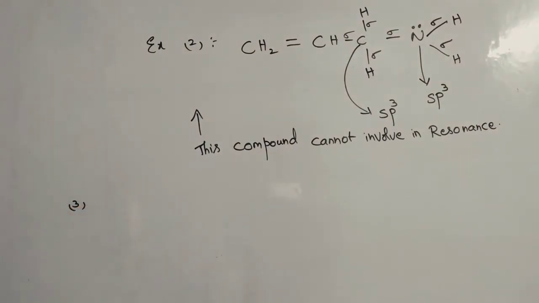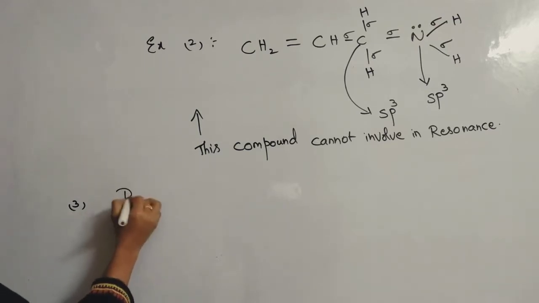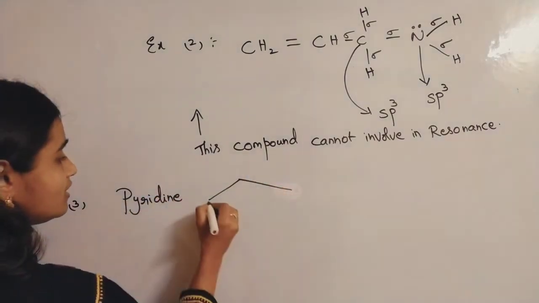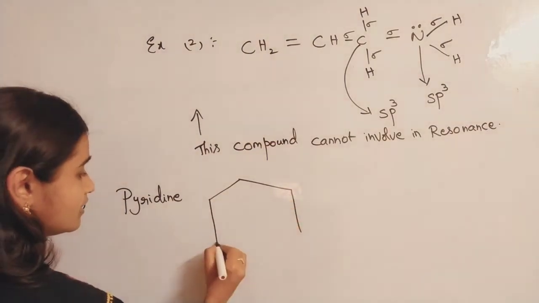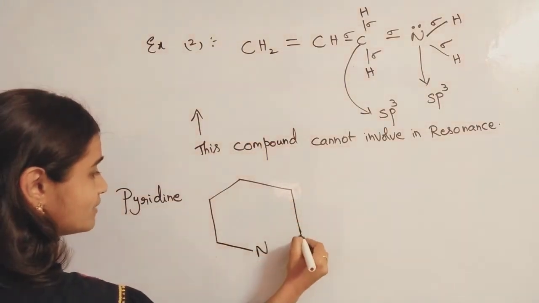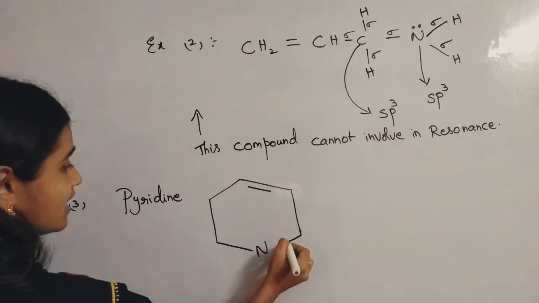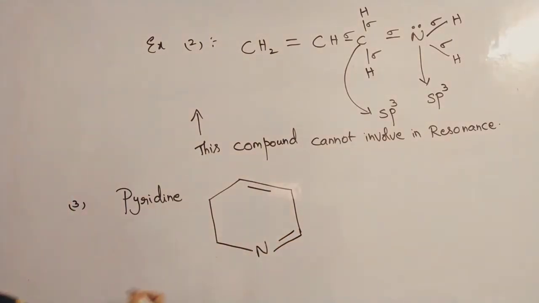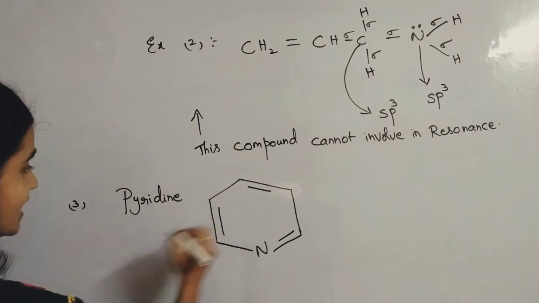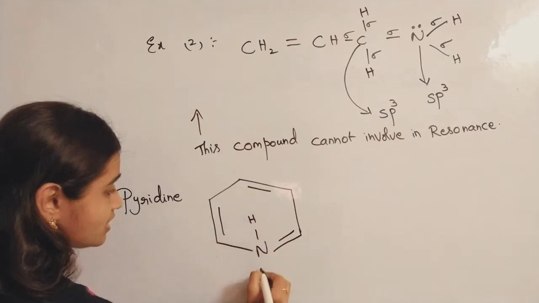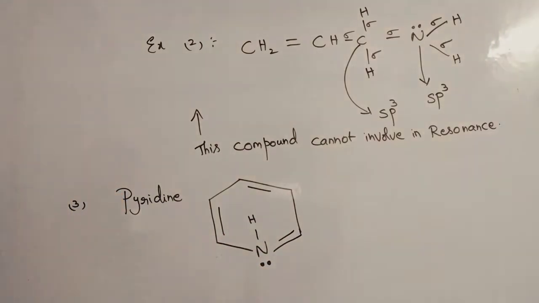The best example is pyridine, which you all know. Example 3, pyridine molecule. Nitrogen is present in it, one of the heteroatomic molecules. Nitrogen is present like this, and alternate double bonds will be there like this. It is attached to one hydrogen and has a lone pair of electrons. So this is the pyridine molecule, you know.